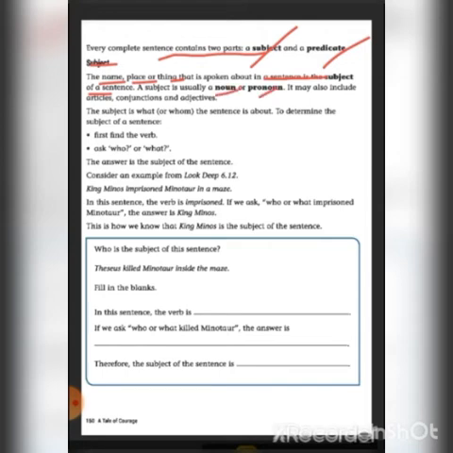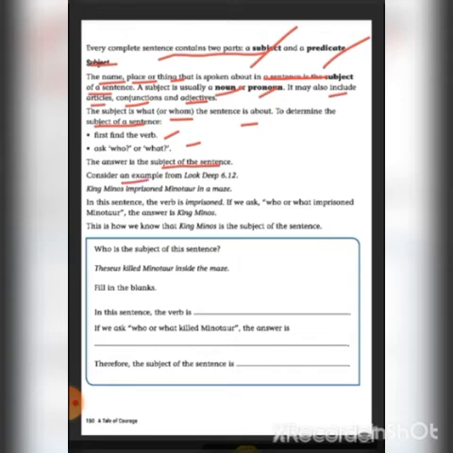So as we know, what is a noun? Noun is the naming word. So what is a pronoun? Instead of a noun we will use a pronoun. It may also include articles, conjunctions and adjectives. The subject is what or whom the sentence is about. To determine the subject of a sentence, first find the verb and ask who or what. The answer is the subject of the sentence. So if you ask a question to the verb, we will get the answer, that is the subject of a sentence.